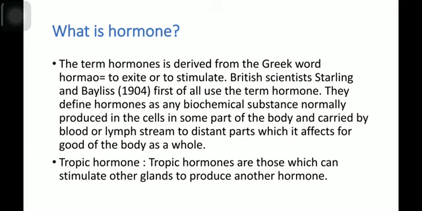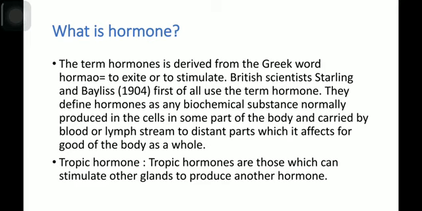This is the simple definition which is given by Starling and Bayliss. So we can easily understand from this definition that the hormone is a chemical substance secreted from the endocrine glands, which is diffused directly into the blood stream to be transported to the target organ to perform specific hormonal activities.